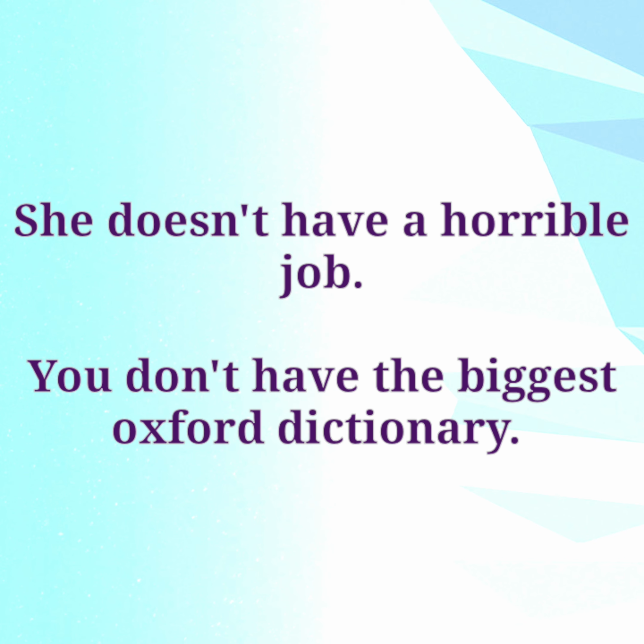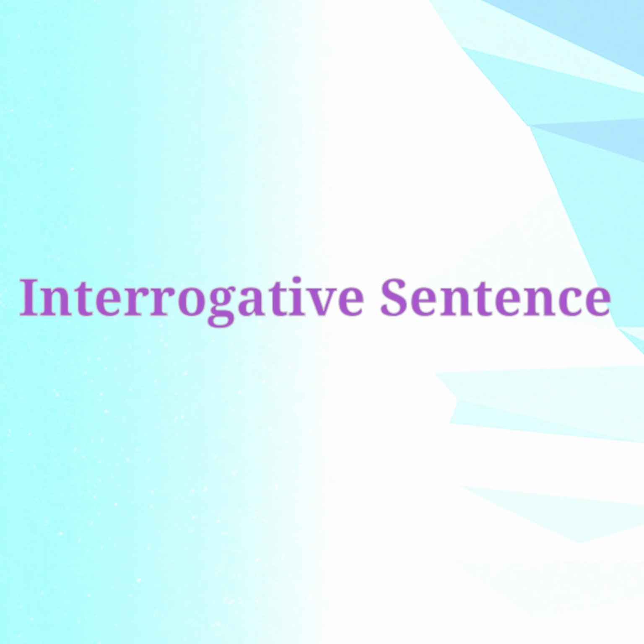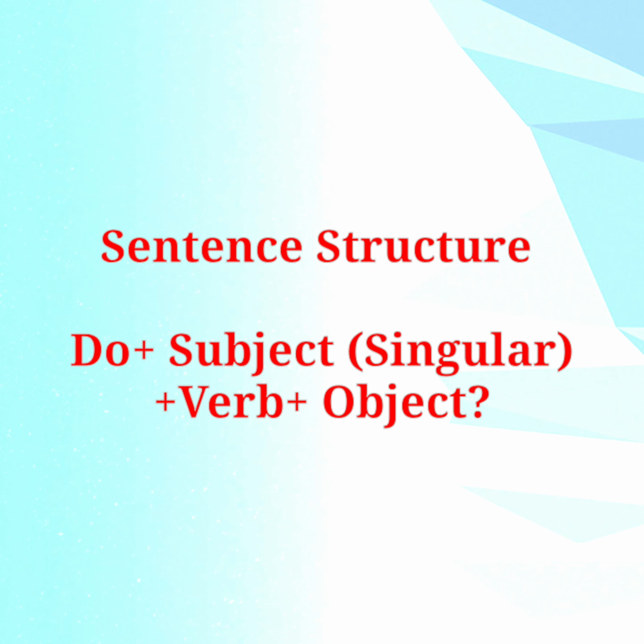So let's understand with a few examples. She doesn't have a horrible job. You don't have the biggest Oxford dictionary. He doesn't have green eyes. We don't have a mean boss. So guys, now let's start with interrogative sentences. Here we start the sentence with either do or does and it is followed by have. Sentence structure is do or does, subject, verb, object.